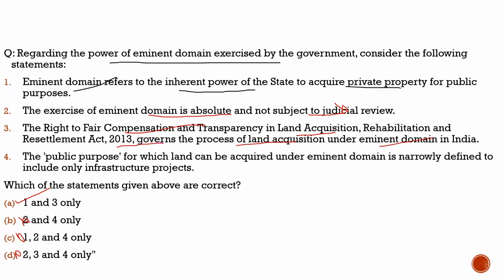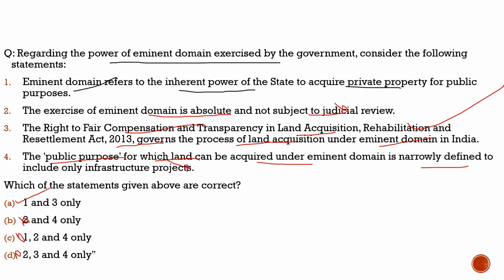100% correct. The fourth statement: the public purposes for which land can be acquired under eminent domain is narrowly defined to include only infrastructural projects. Totally incorrect. So here we established the answer. The answer to this question is option A.